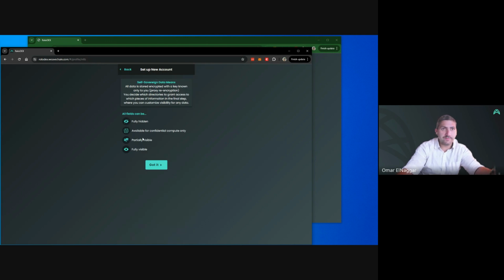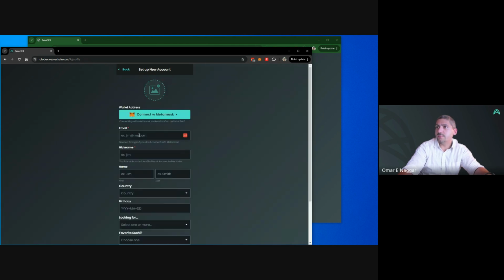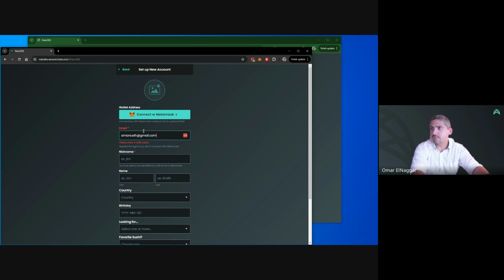Now, we really emphasize to all users that we are trying to set this up in a way that is using self-sovereign data, meaning that everything is fully owned and controlled by the users. And let's get started. So I'm going to go ahead and fill in a lot of details over here. So just give me a moment.